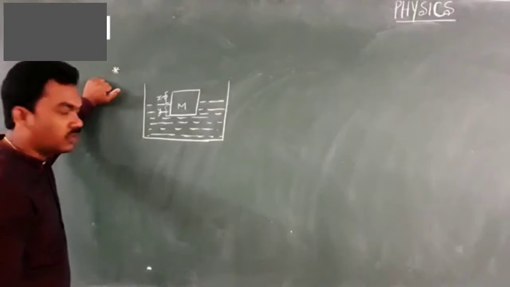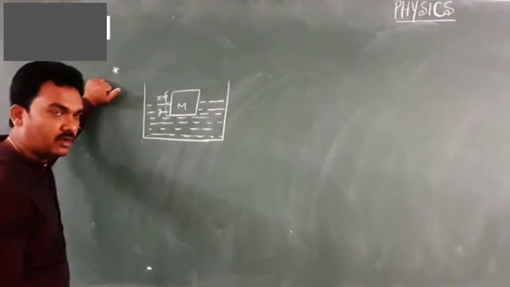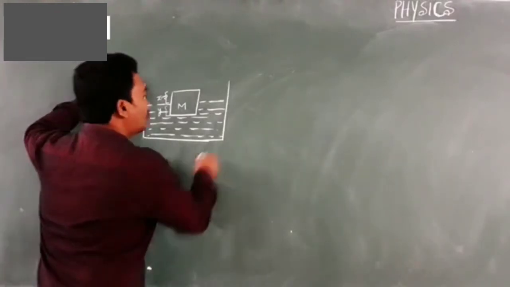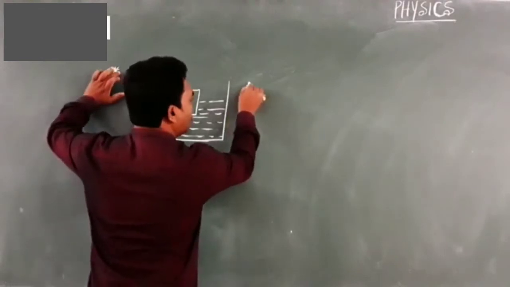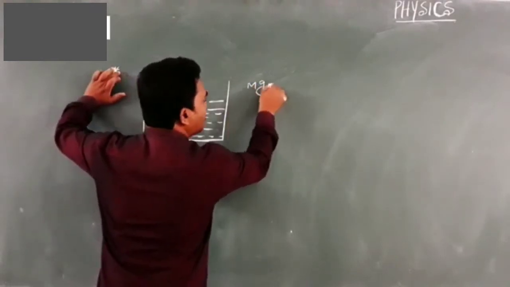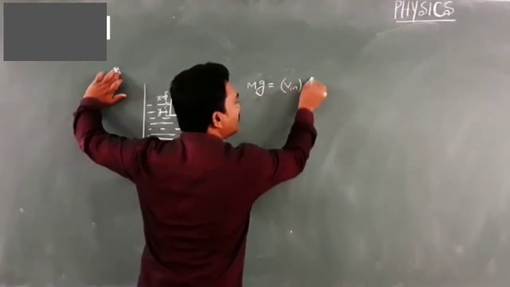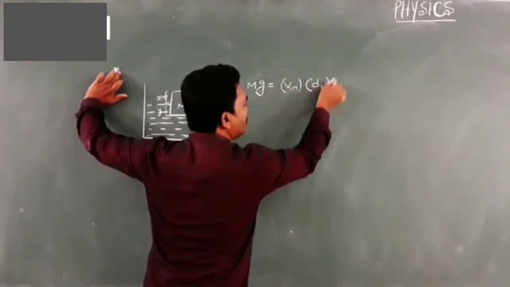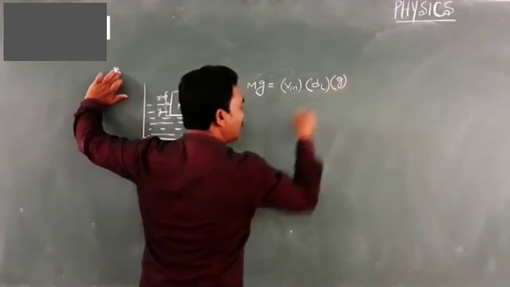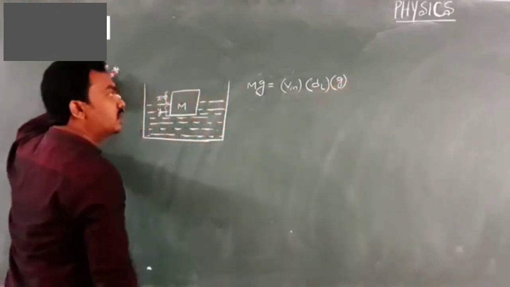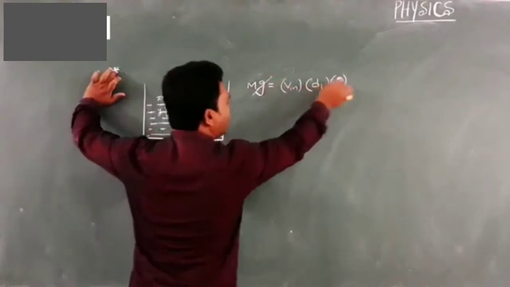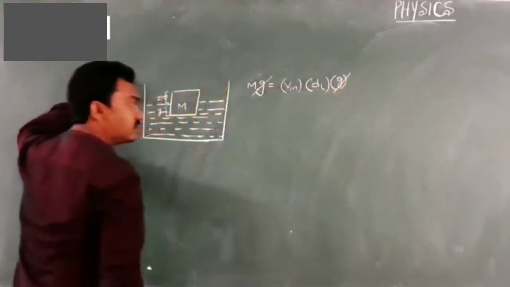Whenever your wooden block is floating in the liquid, immediately you come across an equation. The total weight of the body, mg, is balanced by upthrust, Vn into dl into g. This is the equation for floating. Here the acceleration due to gravity gets cancelled on either side.